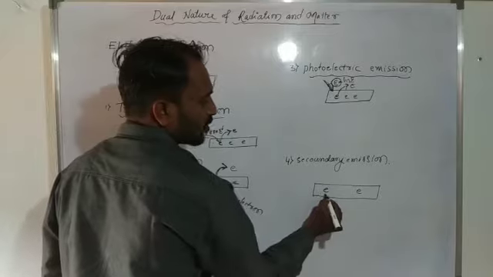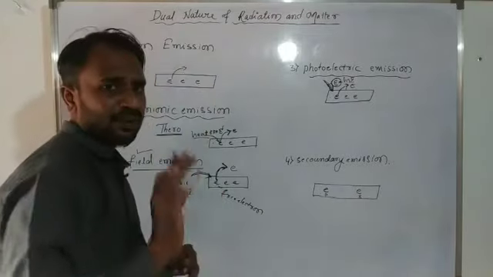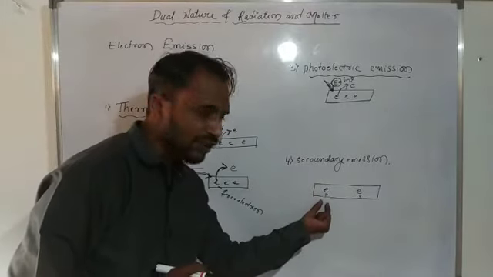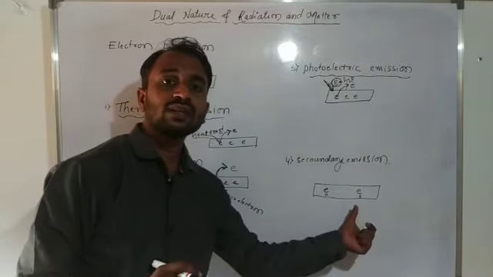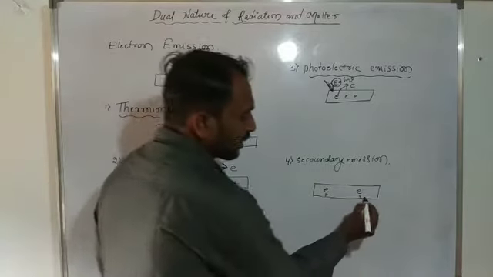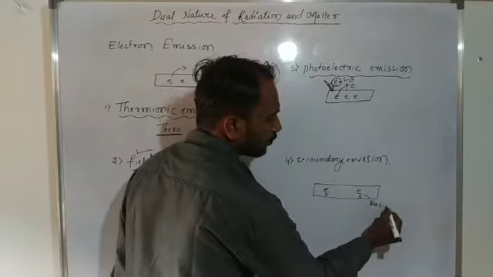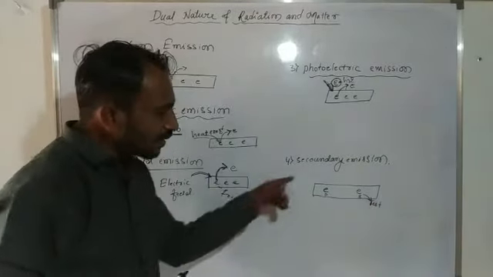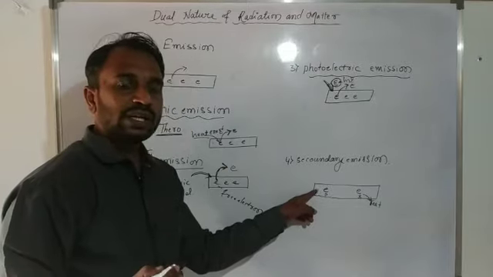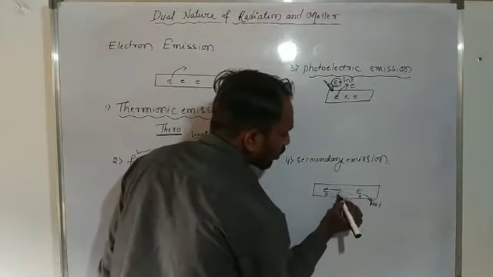This one is the primary and this one is the secondary. The first electron is the primary electron, and the second electron is the secondary electron, which is in a rest position. The primary electron is moving with a particular velocity v.